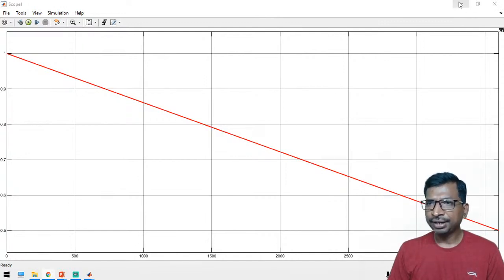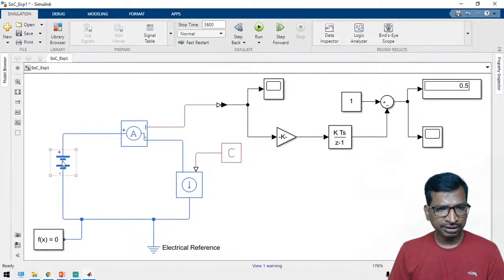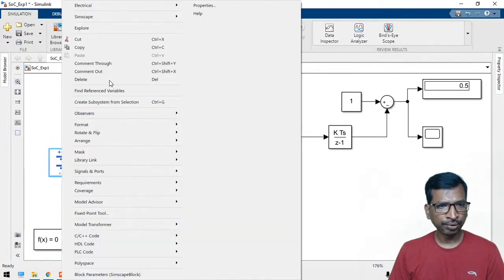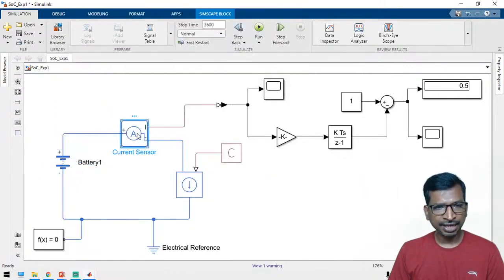So now I recommend everyone to use this entire block. This is the voltage battery. I will enable all the block names so that you can prepare your own. Battery, this is the current sensor.